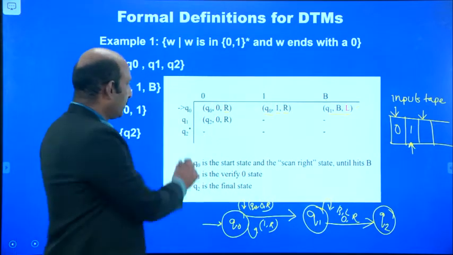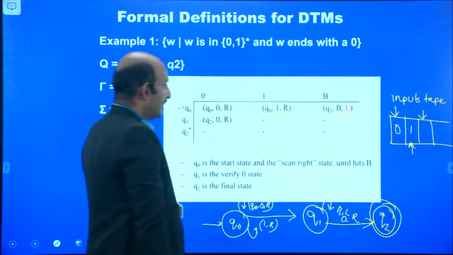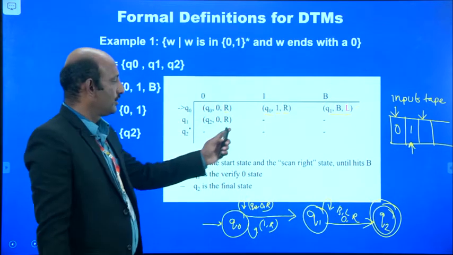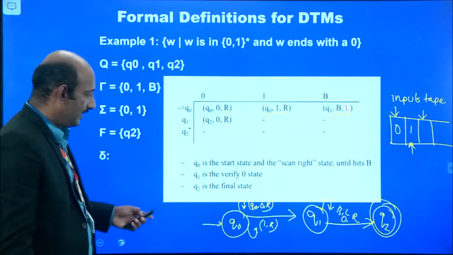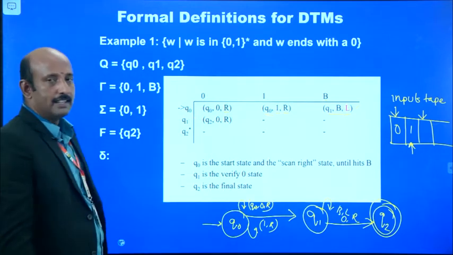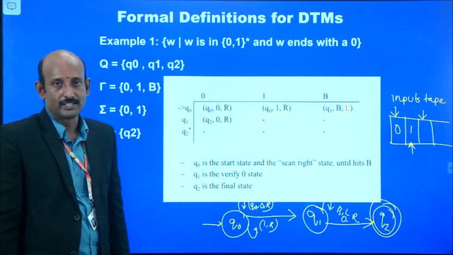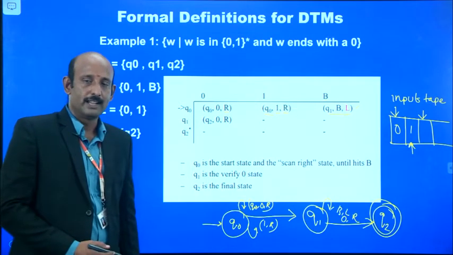Q2 is the final or accepting state, so there are no transitions for zeros and ones. Likewise, we have to build the transition diagram and transition table for this given Turing machine, both deterministic and non-deterministic accepting the same languages.